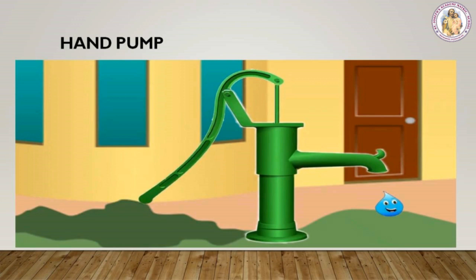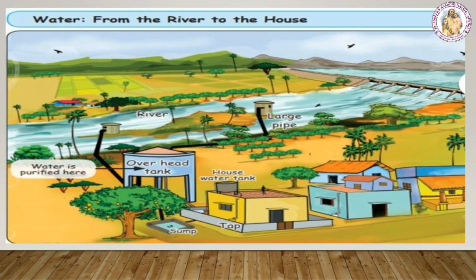People use water for their basic needs. Let's see the water from the river to the house. From the dam, river and lakes, water flows through the large pipe and reaches the overhead tank, and it is let down to the sump. From the sump, the water is lifted to the house water tank. Then the water flows in the tap.